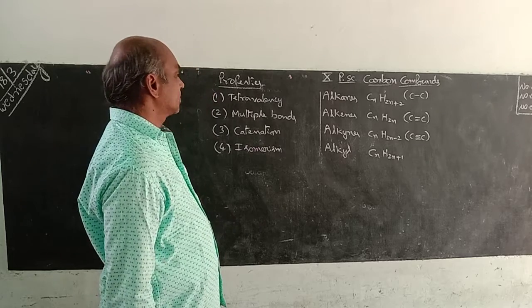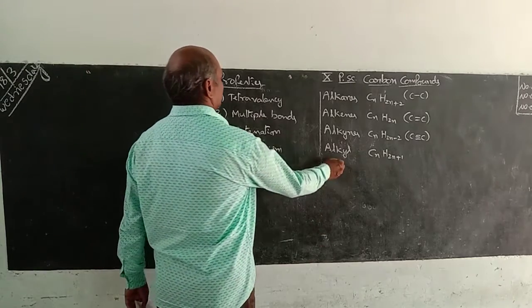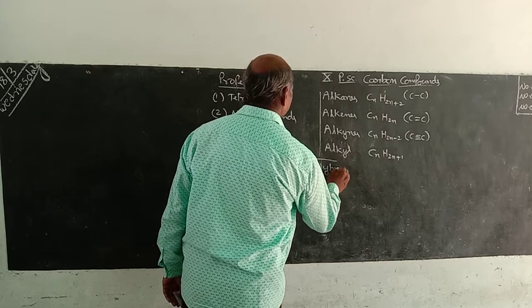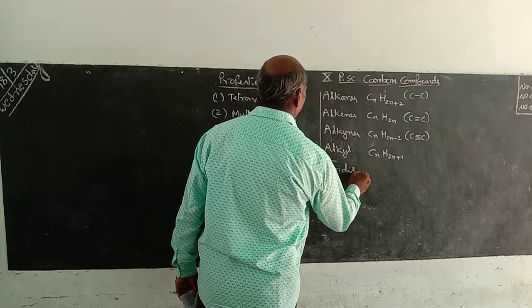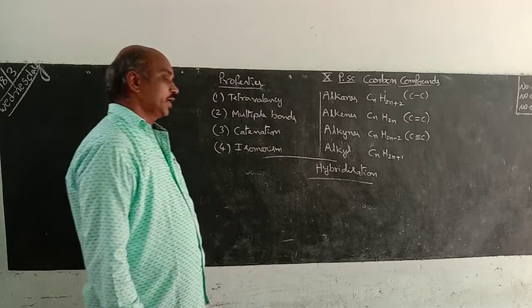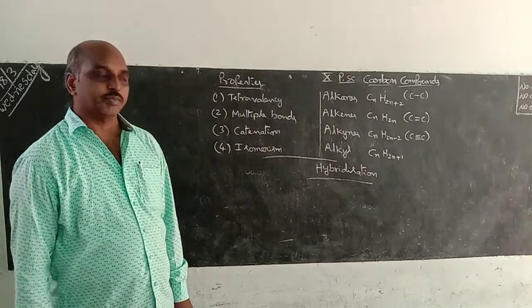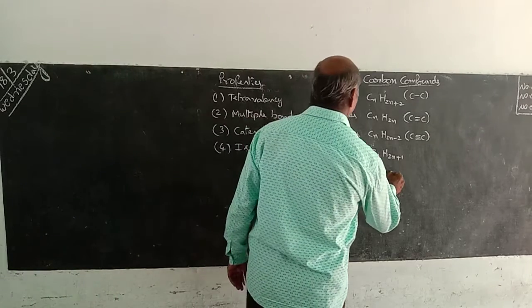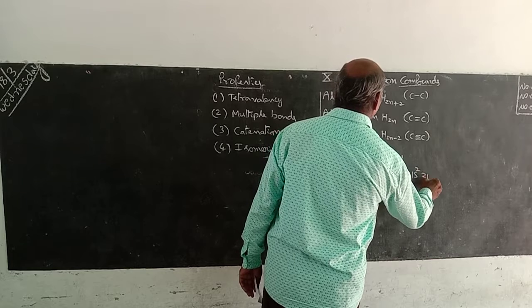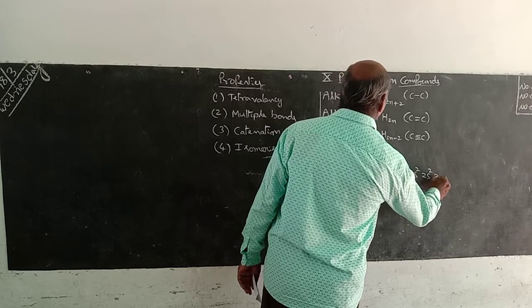Next one is hybridization. What is meant by hybridization? Hybridization means carbon atomic number 6, 6 means 6 electrons: 1s2, 2s2, 2p2.